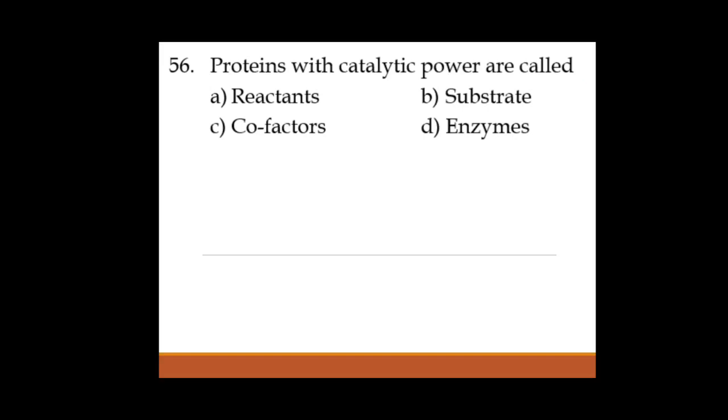Nail is a keratin protein, not an enzyme. So all the enzymes present in an organism's body are proteins, but all proteins are not enzymes. So proteins with catalytic power are called enzymes.